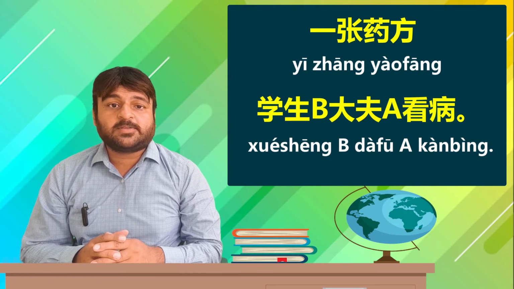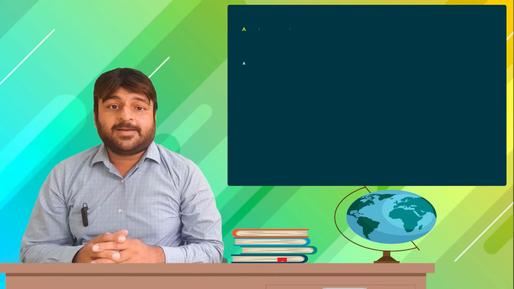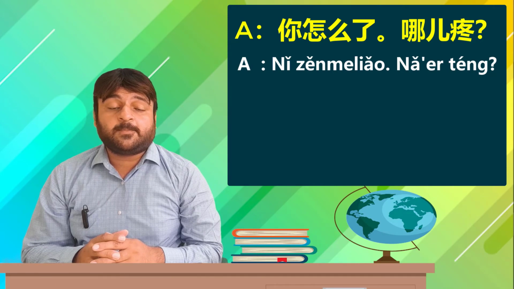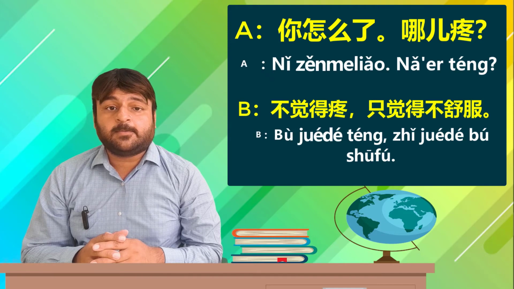学生 B, the student B. 找, to look for. 大夫, doctor. A, 看病, a doctor's consultation. So student B is looking for Dr. A for a consultation. Let us read the dialogue between Dr. A and student B. Dr. A asks, 你怎么了? What happened to you? 哪儿疼? Where is the pain? 不觉得疼, I'm not feeling pain. 只觉得, only feel 不舒服, not comfortable. I'm not feeling pain, only feeling a little uncomfortable.